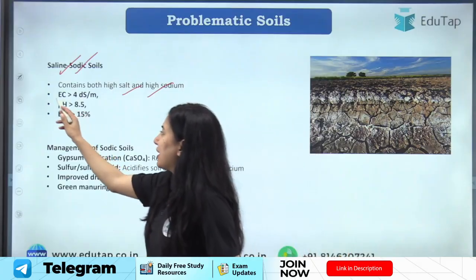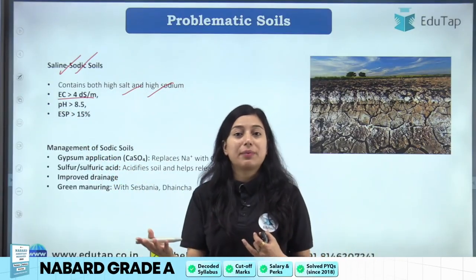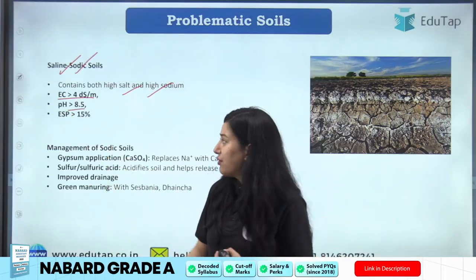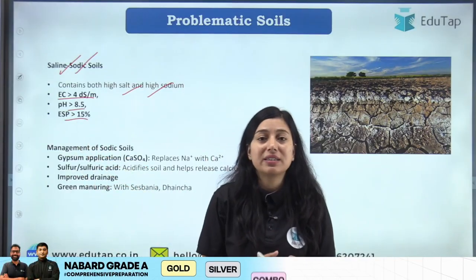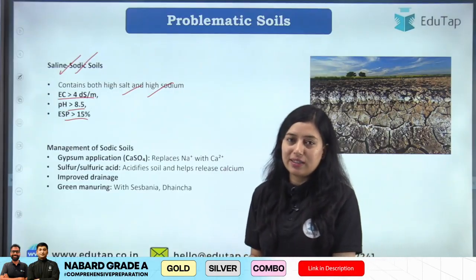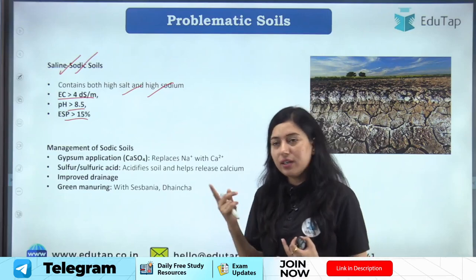So यहाँ पे electrical conductivity will be more than 4 decisiemens per meter, because again salts are present here, right. pH is also more than 8.5 and exchangeable sodium percentage is also more than 15%, again because sodium is also present here, right. So these are the characteristics of your saline sodic soil.